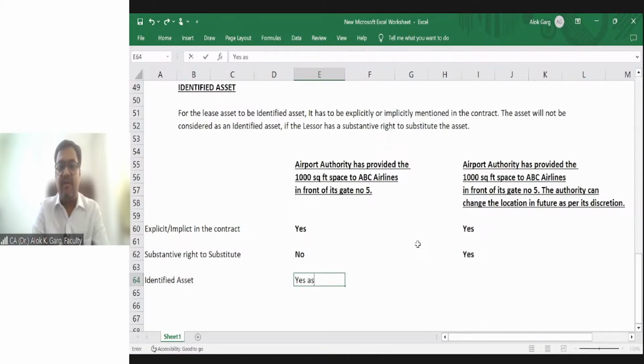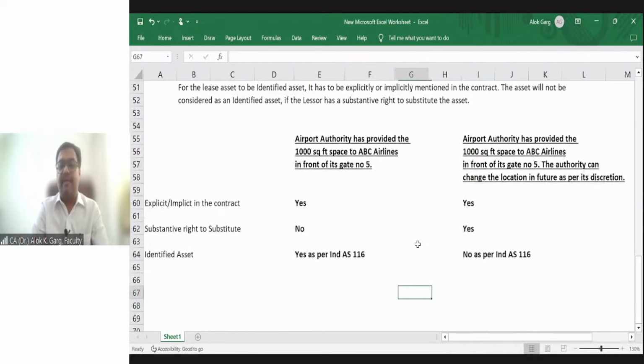As per IND AS 116, in this case, is it an identified asset? No, it is not an identified asset. In the earlier case, IND AS 116 will be applicable. In this case, IND AS 116 will not be applicable. In the earlier case, right of use asset accounting will be applied. In this case, right of use asset accounting will not be applied. Is that clear, friends? Is that clear to each one of you or not?